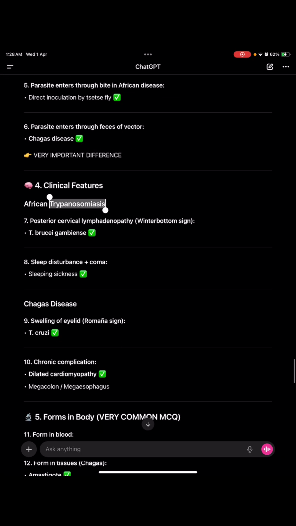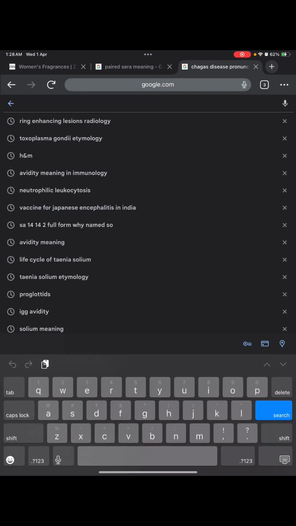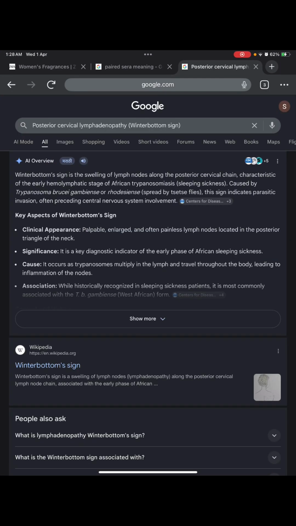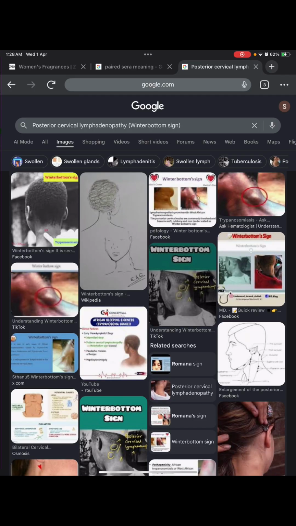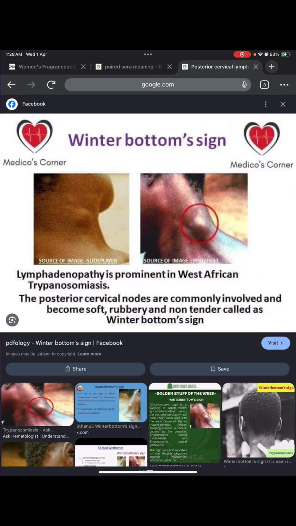Clinical features of African trypanosomiasis: posterior cervical lymphadenopathy, Winterbottom sign. Clinical appearance: palpable enlarged, often painless lymph nodes located in the posterior triangle of the neck. In West African trypanosomiasis, the posterior cervical lymph node is commonly involved and becomes soft, rubbery, non-tender.